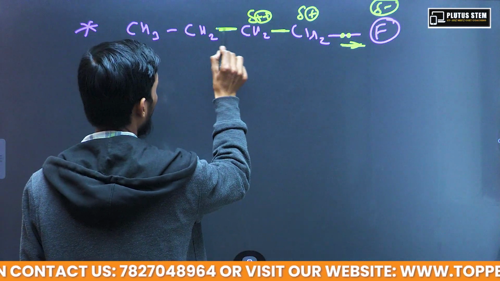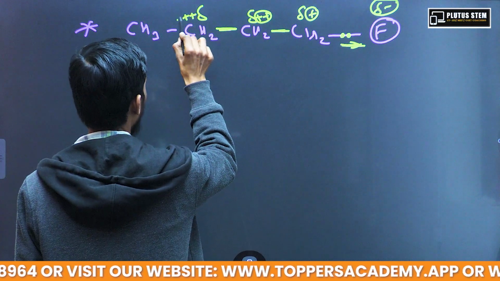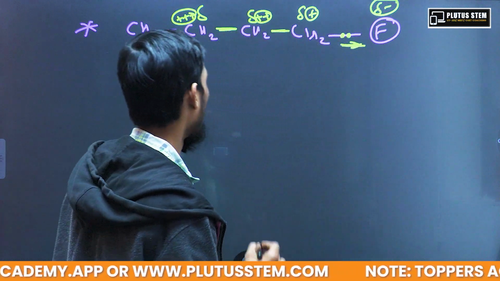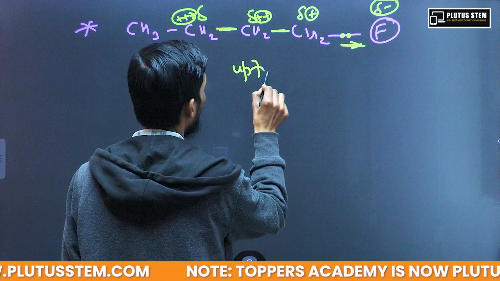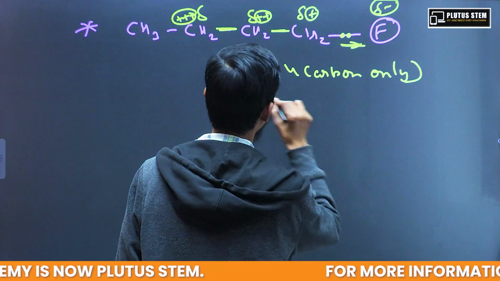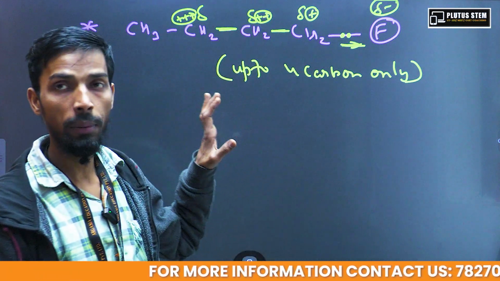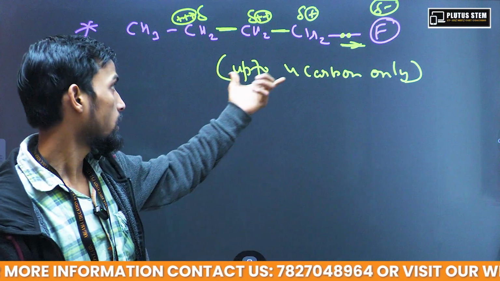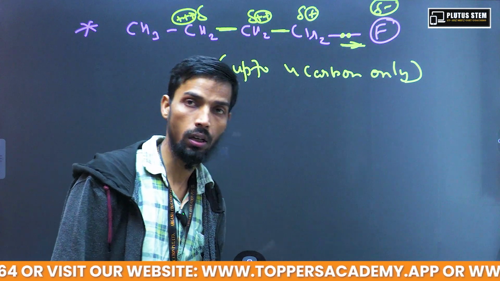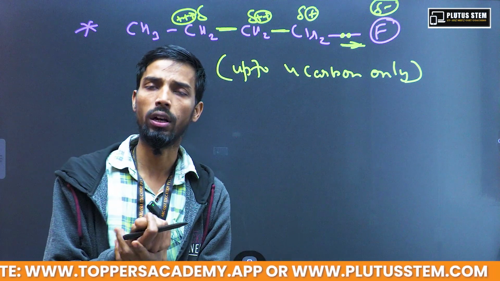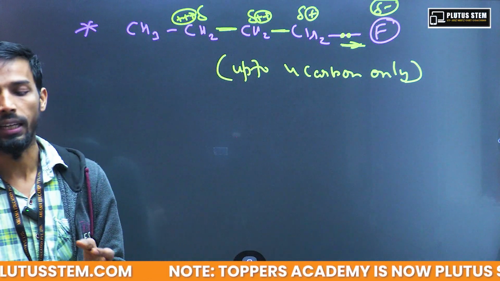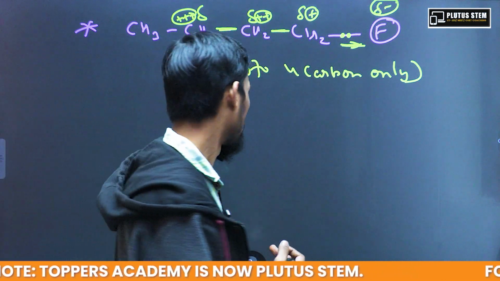The same phenomenon will be shown by this carbon, and this phenomenon is shown up to 4 carbon only. This inductive effect is measurable experimentally. If we want to measure this value, we can measure the inductive effect value only up to 4 carbon. After that, it is so diminished that we cannot calculate that value.